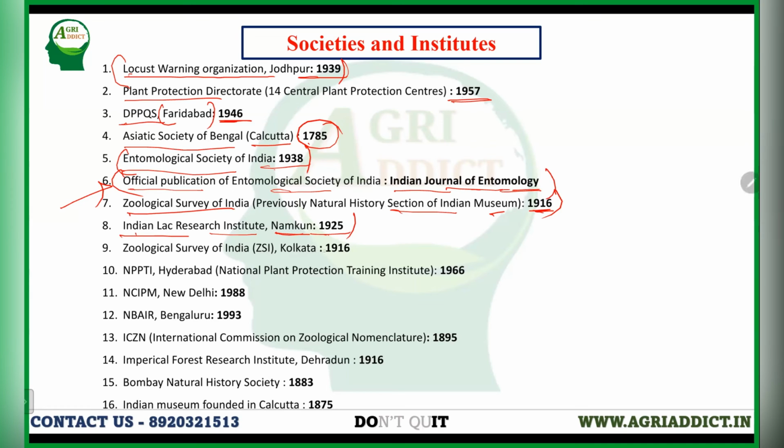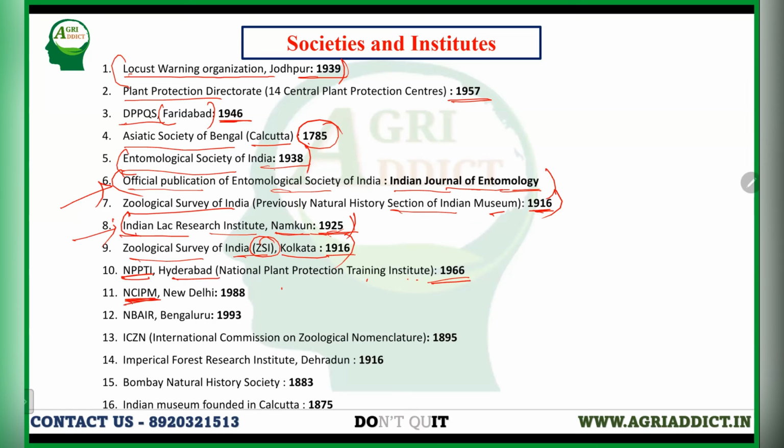That is the changed name of ILRI in 2007. The Zoological Survey of India, that is ZSI, was established in 1916 in Kolkata. The NPPTI, that is National Plant Protection Training Institute, was established in 1966 in Hyderabad, Telangana.